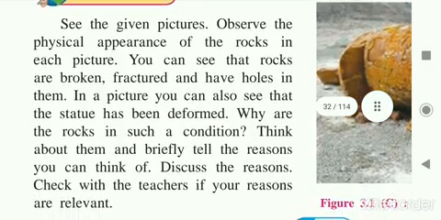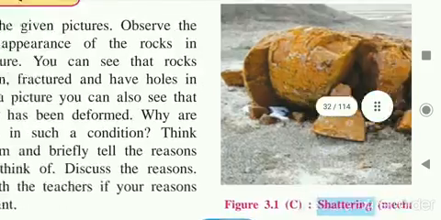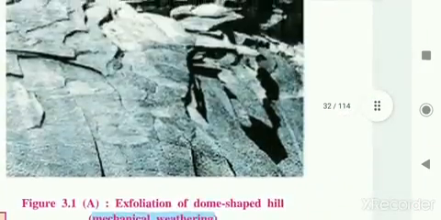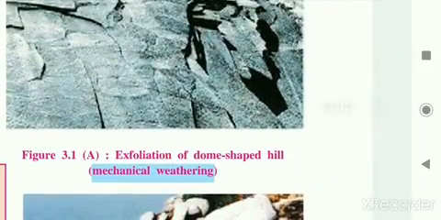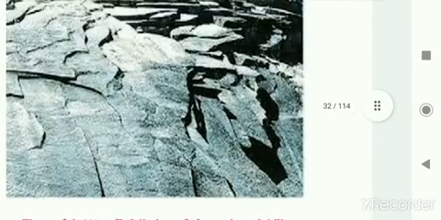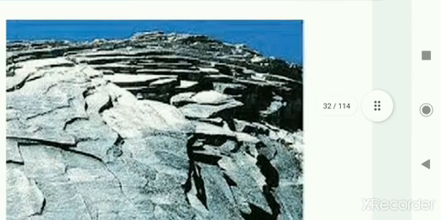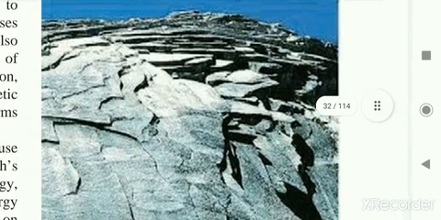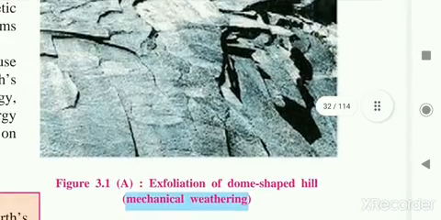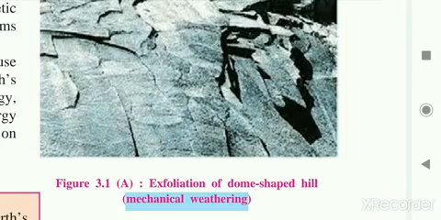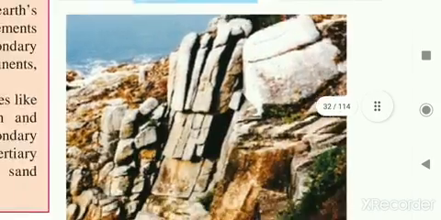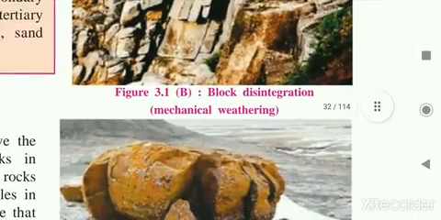Now, some pictures are given here. The first picture is about the exfoliation of a dome-shaped hill. This is an example of mechanical weathering. You can see how the outer cover of the rock is peeled off. This is called exfoliation of a dome-shaped hill. This is also mechanical weathering, as is block disintegration.